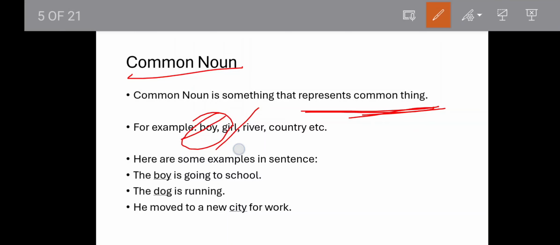So it is a common noun. When I say river, it can be any river, right? So it is a common noun. When I say country, it can be any country, right? So it is a common noun, etc.